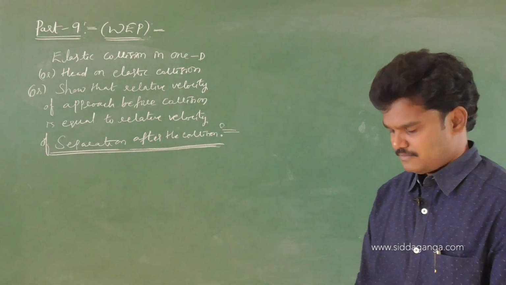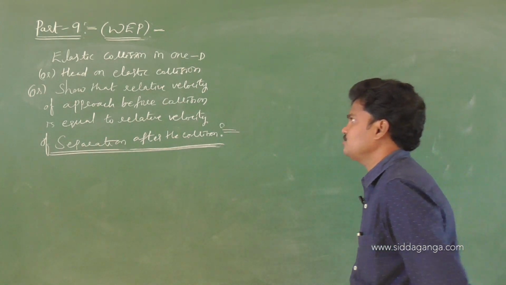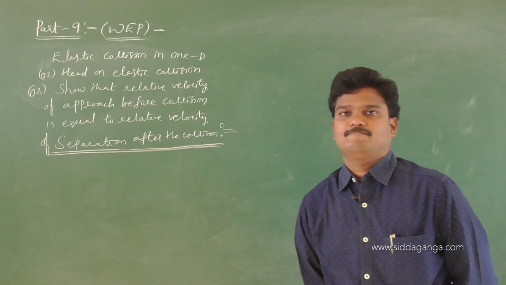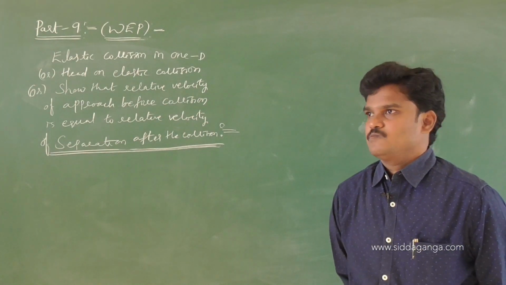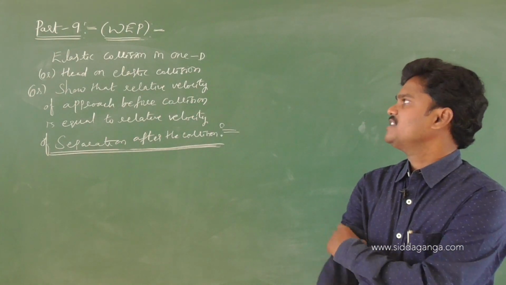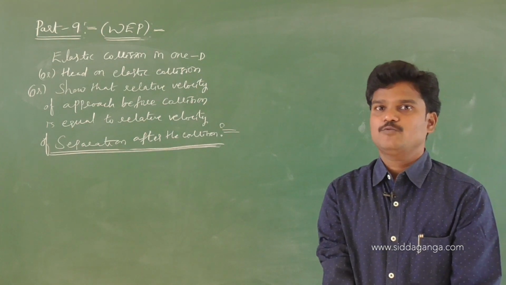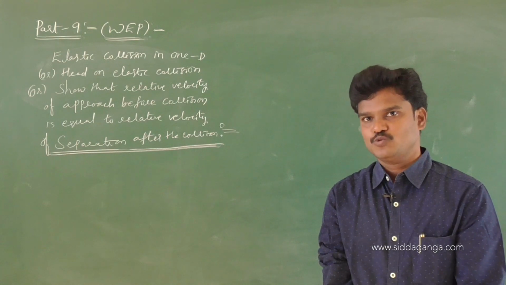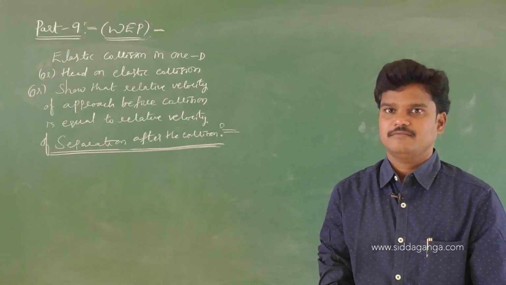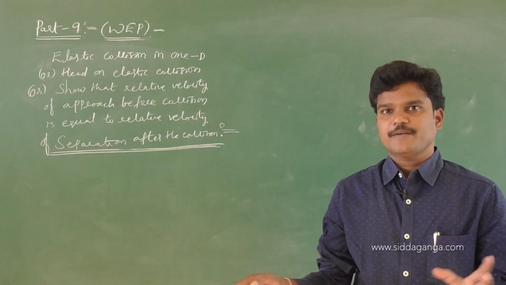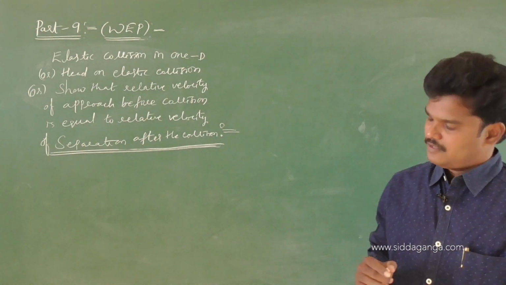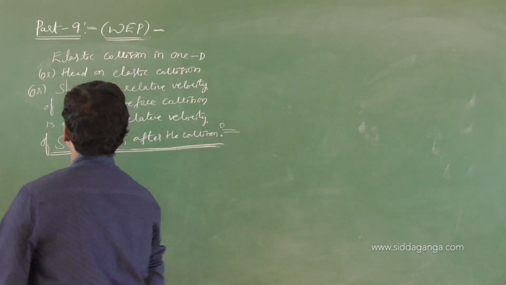So this derivation is useful for board exams. See, here the collision they have given is elastic and one dimension. One dimension means after the collision the bodies have to move along the same straight line. We know two different types of collision, one dimensional collision and two dimensional collision. Now this is the one dimensional collision.